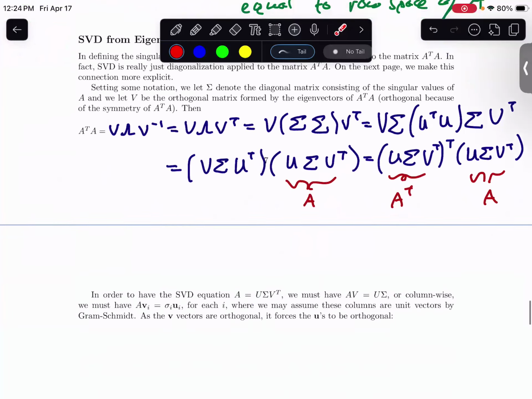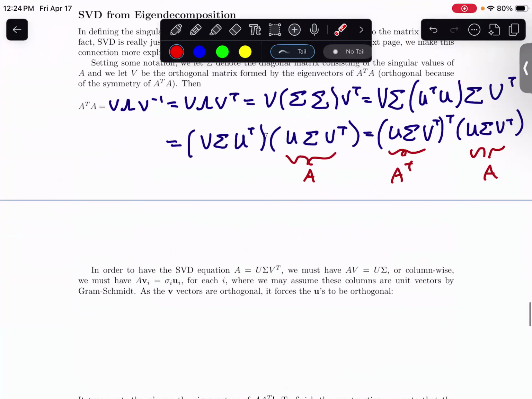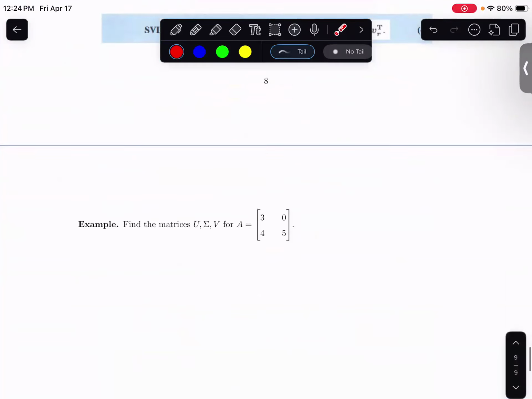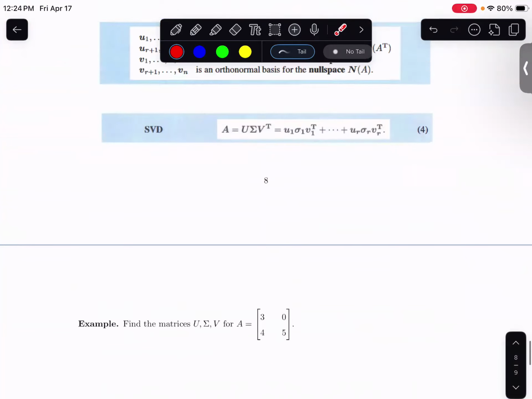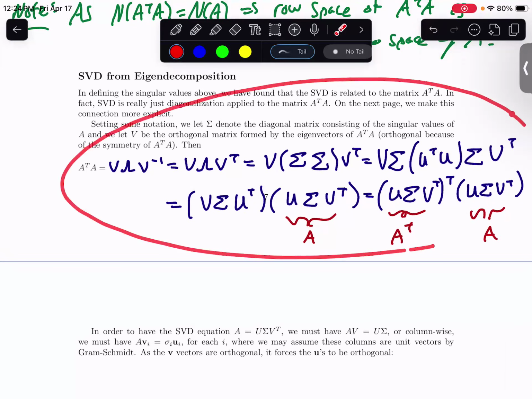I'm at 25 minutes, so in class on Monday, I'm going to go a little bit further and say what these matrices are actually going to look like, and how you actually go about computing them. I'm going to stop here for now. Before I stop, are there any questions about any steps that were taken going from here to here?